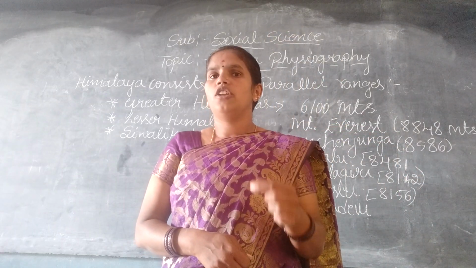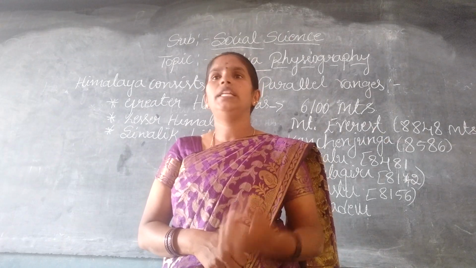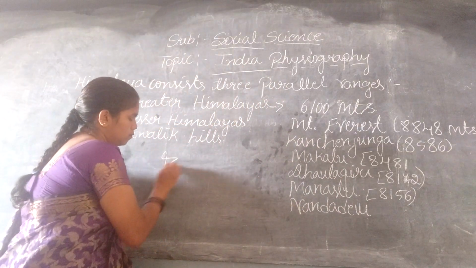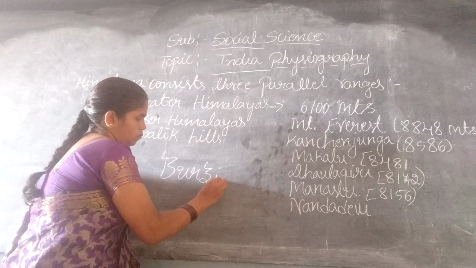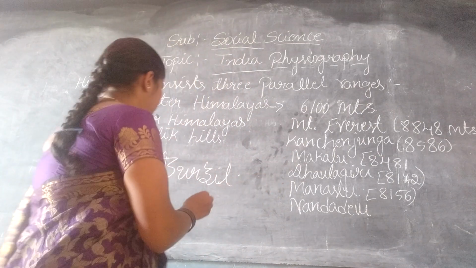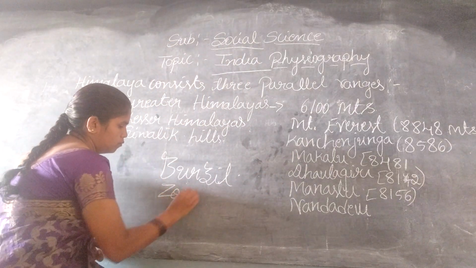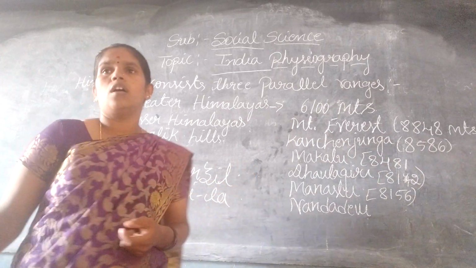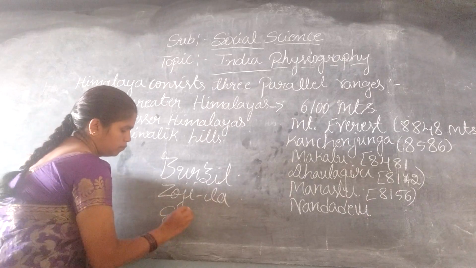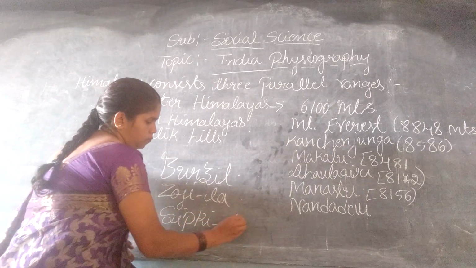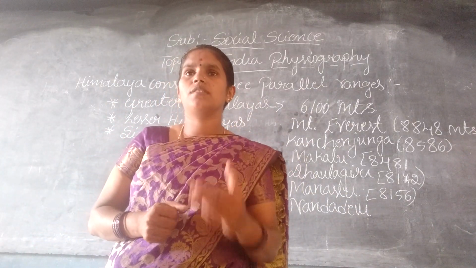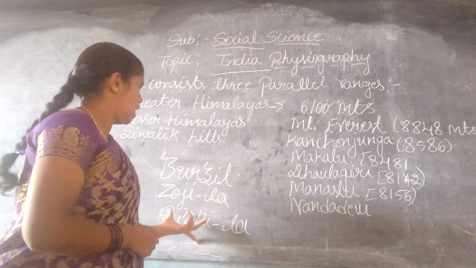So the northern Himalaya have many passes also, such as Burzil, Zoji La and Shipki La. Passes means mountain gaps.